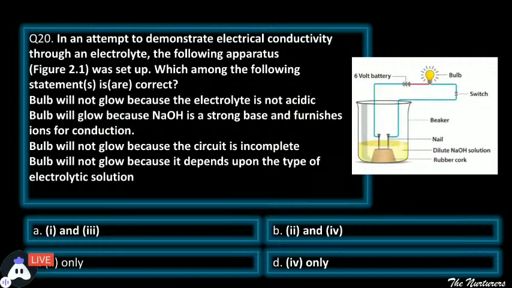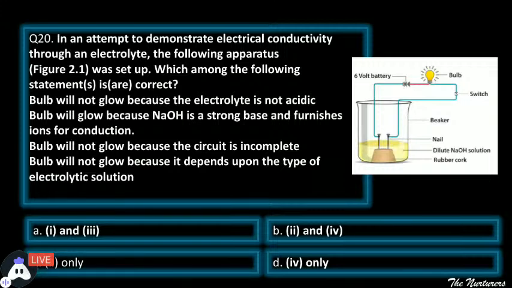So the last question of today's session is related to activity. So we will be going through this activity carefully. What the question is saying, just have a look. In an attempt to demonstrate electrical conductivity through an electrolyte, the following apparatus was set up. The apparatus, you can see it in the figure.